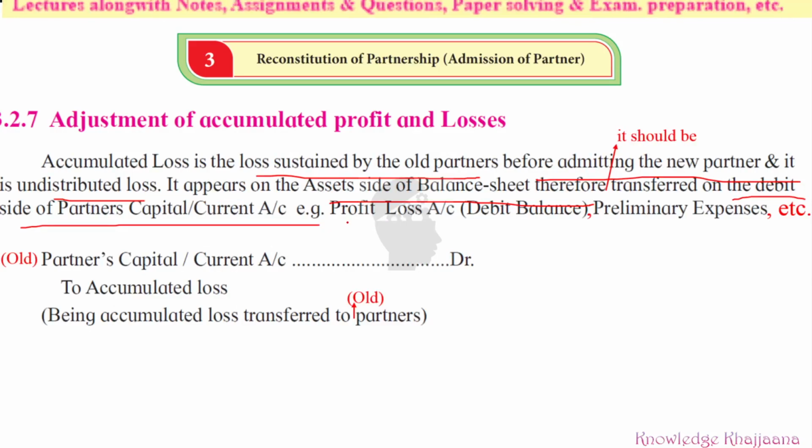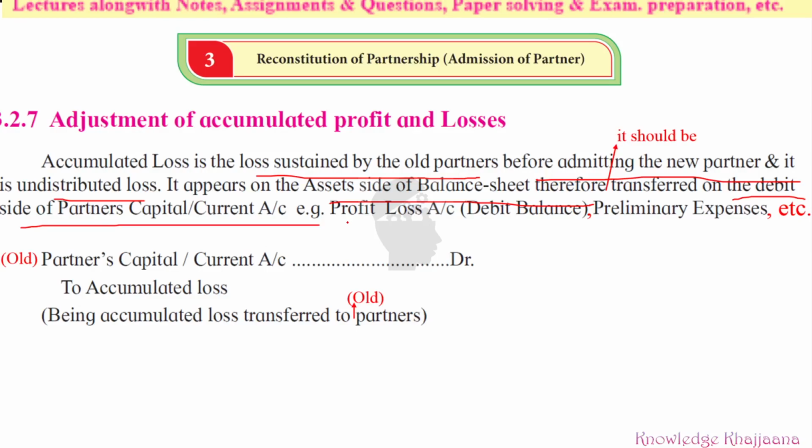Example again, profit and loss account. Which are those accumulated losses? It can be profit and loss account debit balance, right? Preliminary expenses. All these are called accumulated losses, right? Profit and loss account debit balance is a loss, which is generally shown on the asset side of the balance sheet. Debit balance means it comes on the credit side of the profit and loss account. That is called debit balance. Why? If the debit side is bigger, then they get the loss which is shown on the credit side. That loss is the debit balance.